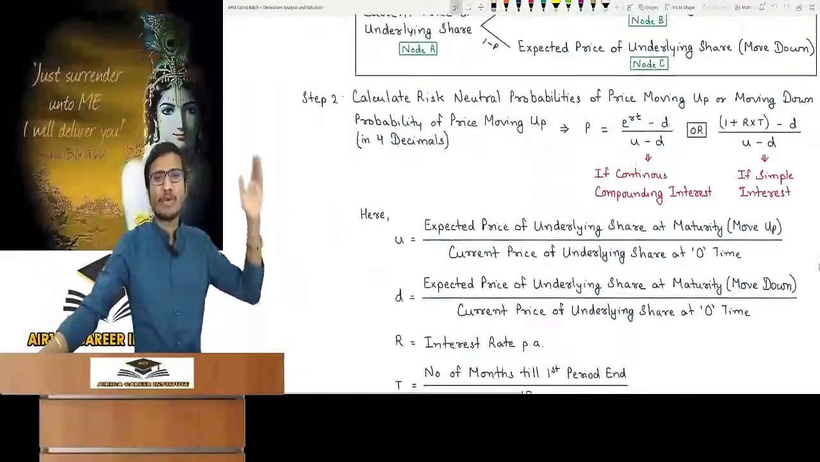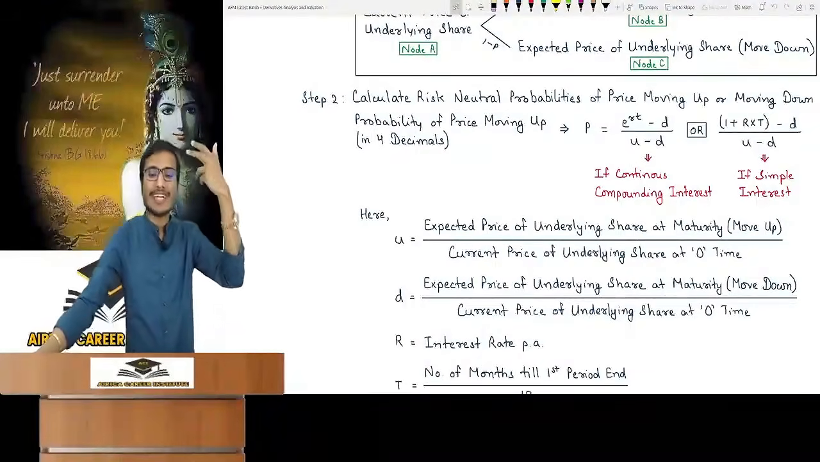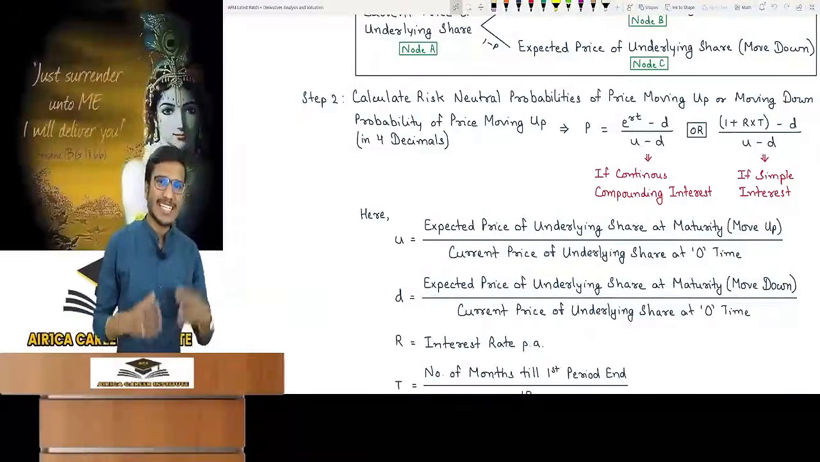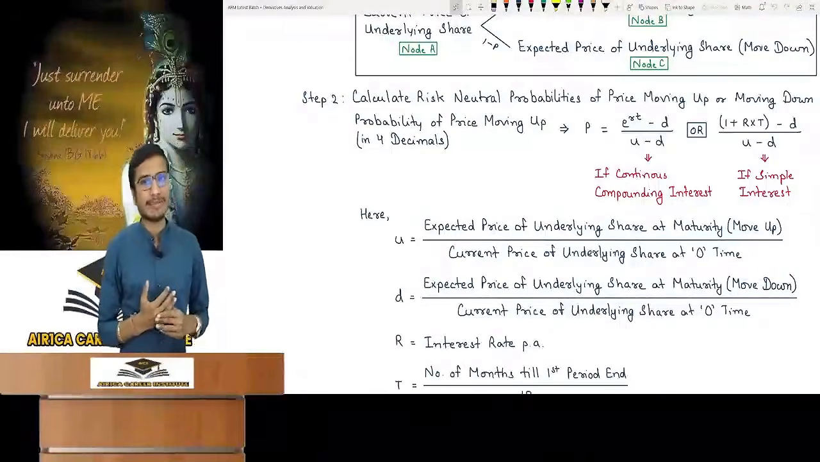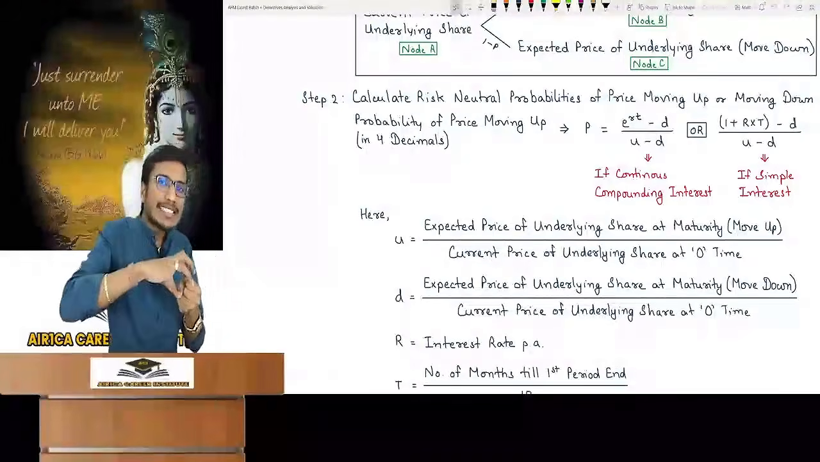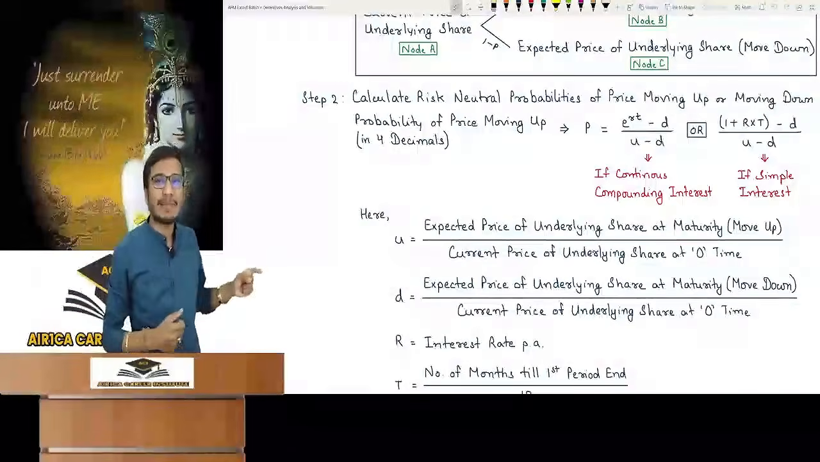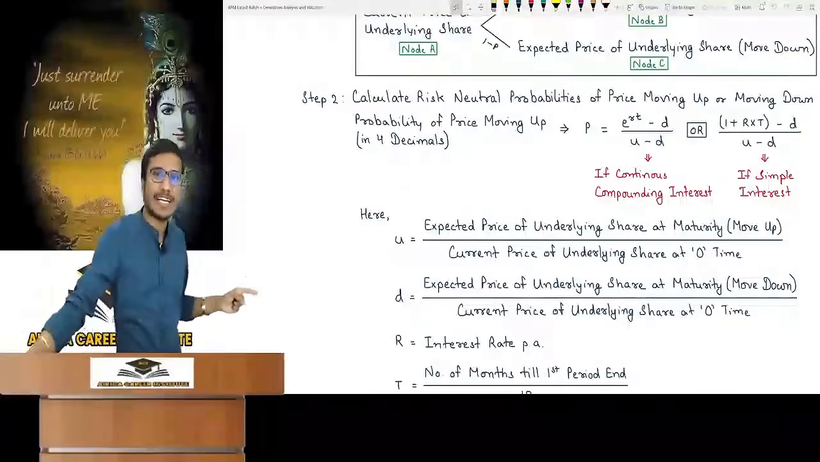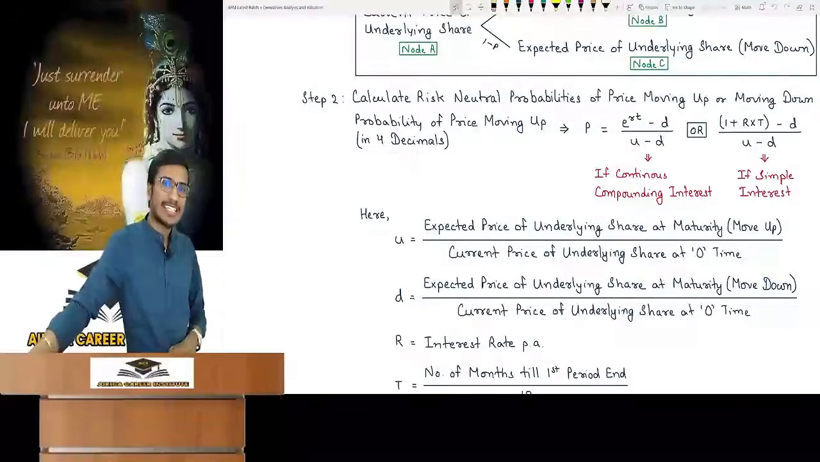And now see, there is U and D also. Look at the meaning of U. U means the expected price of the underlying share at maturity for move up, divided by the current price of the underlying share at 0 time. That is, how many times the expected price can move up from the current price. D means how many times the expected price can move down from the current price, that is, the expected price of the underlying share at maturity for move down divided by the current price at 0 time.